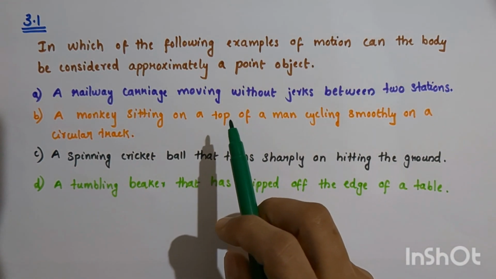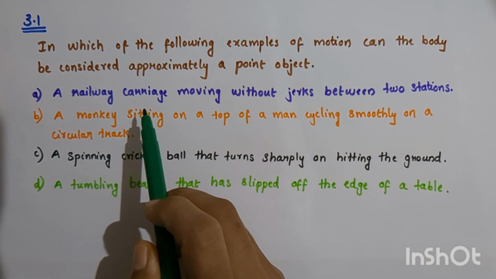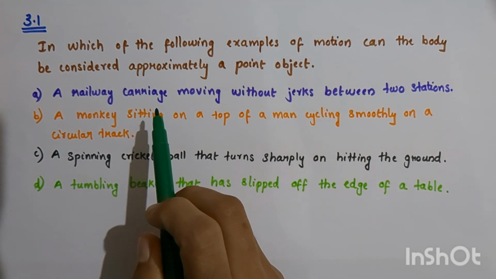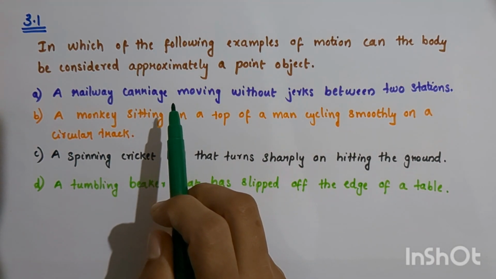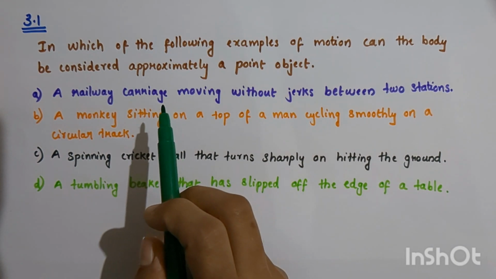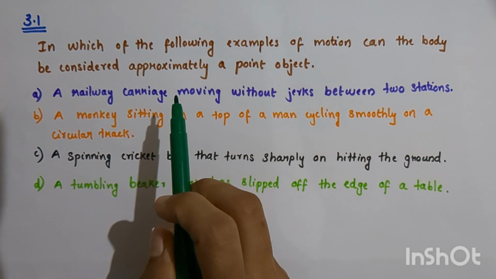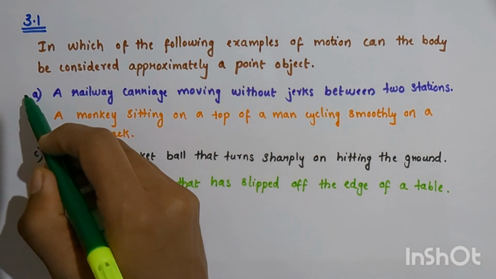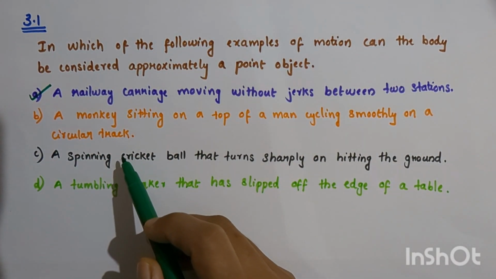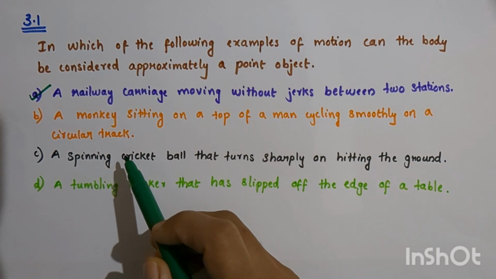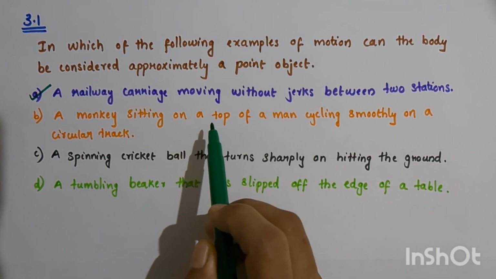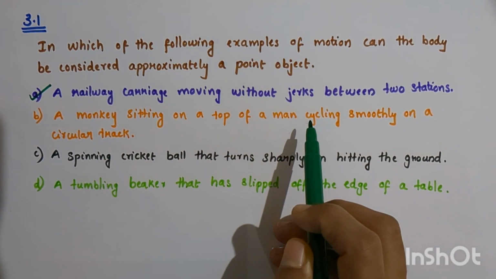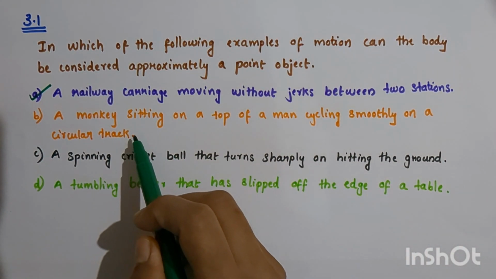So you see, the size of this railway carriage is very small as compared to the distance between the two railway stations. Therefore, the carriage can be considered as a point-sized object. Now the second one, a monkey sitting on the top of a man cycling smoothly on a circular track.